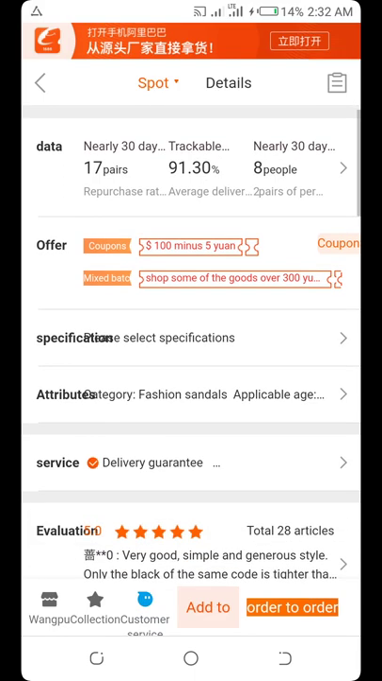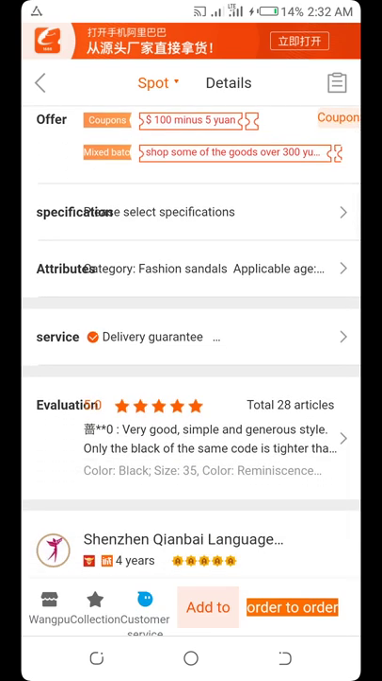Okay, you come down again, you see the specification, you see the attributes, fashion, sandal and whatever. This is where you go to get all the information. Okay, now you see the evaluation of people that bought it. Any product that you see that people buy and like, they will always comment in this place. And you see that it has 5 star ratings to show you that the products are good. People have tested it and they like it.